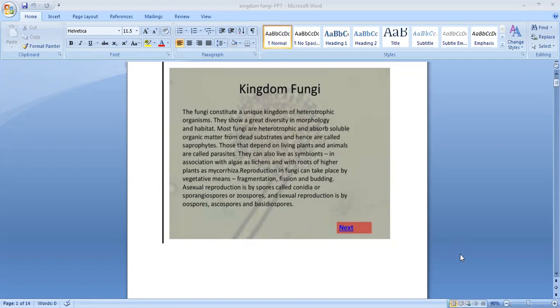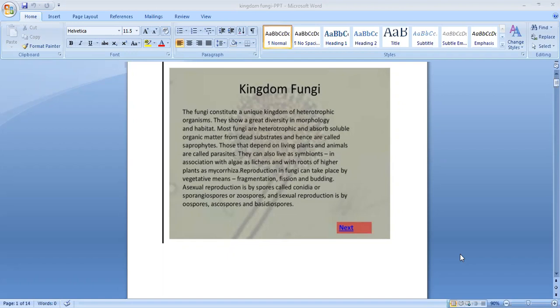Let us see. If you are talking about this kingdom, Fungi, it's the plural; the singular is fungus. In this kingdom, most of the organisms are multicellular. Multicellular means their body is made up of many cells. But some are unicellular also, with loose tissues. Do you know what is meant by tissue? Cells joined together form tissues. So they will have loose tissues. Most of them are multicellular organisms.